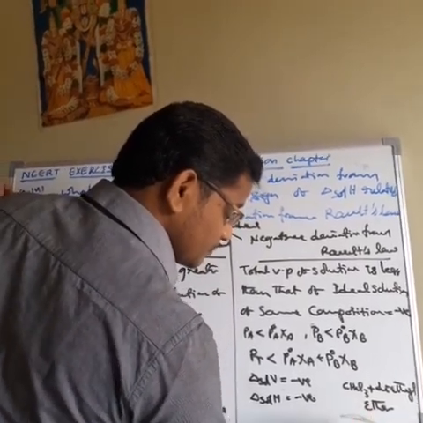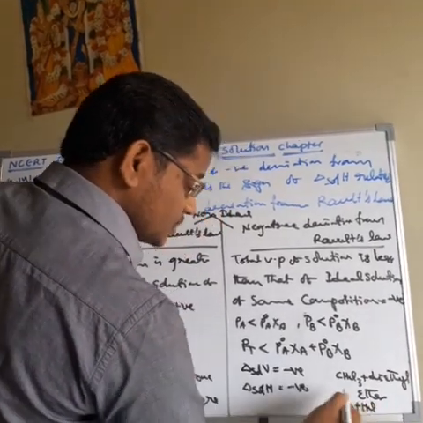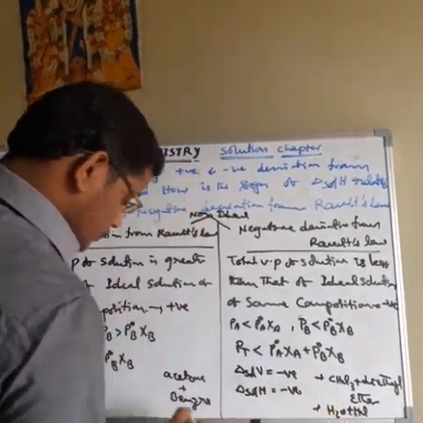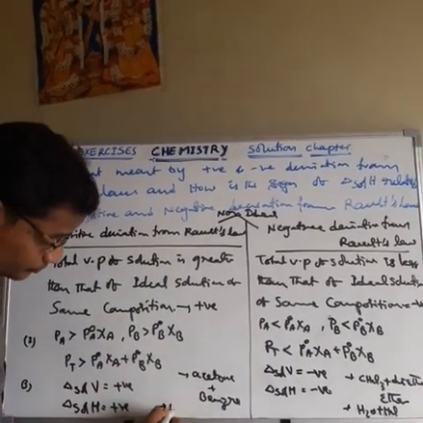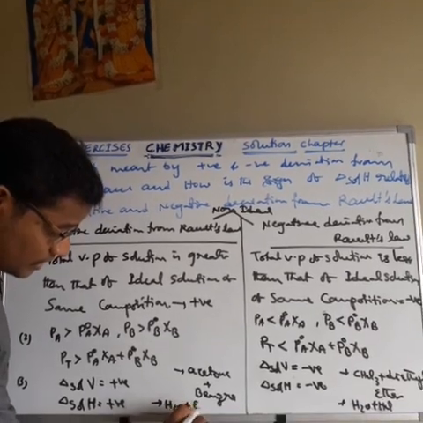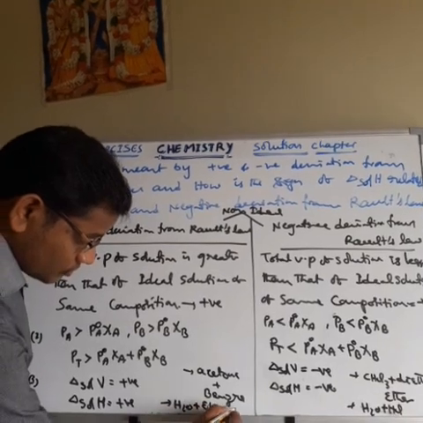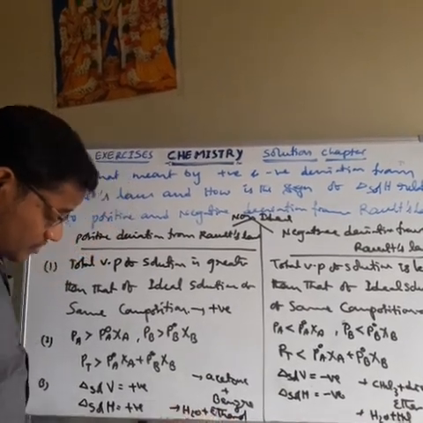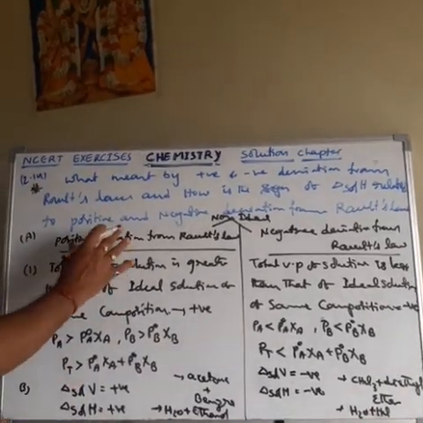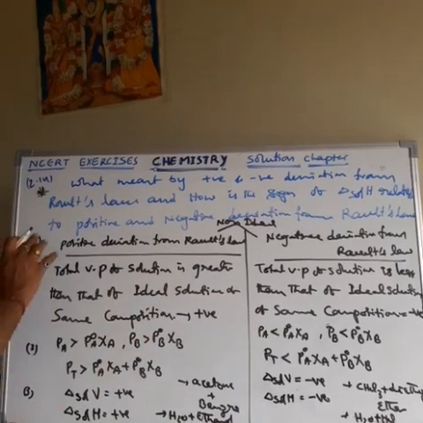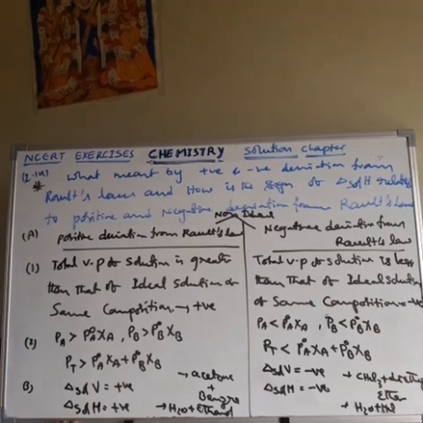The second example is H2O plus HCl. That also shows the negative deviation. Okay? So this mixture is positive deviation. Another example is H2O plus alcohol, ethyl alcohol or ethanol. That mixture also shows the positive deviation. This mixture shows the negative deviation. So this is about the difference between positive deviation and negative deviation. Very important for the final exam, board examination. Very important question. So this is question number 14.